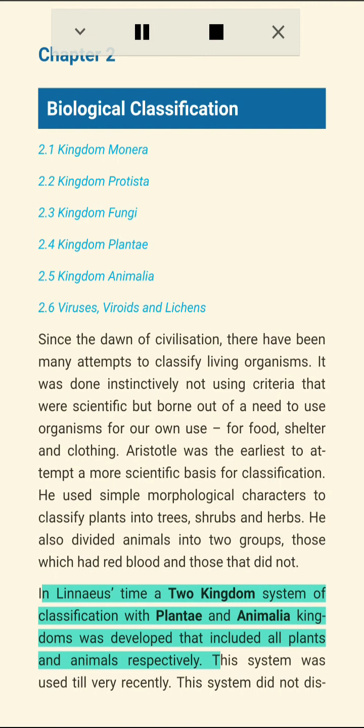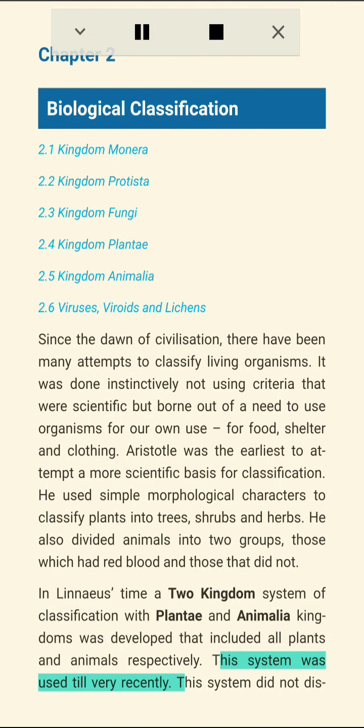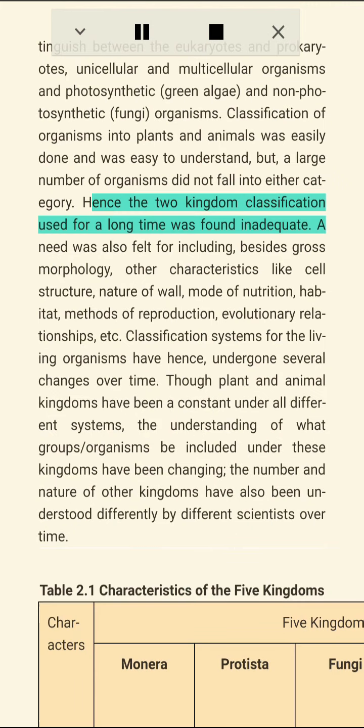In Linnaeus' time, a two-kingdom system of classification with Plantae and Animalia kingdoms was developed that included all plants and animals respectively. This system was used till very recently. This system did not distinguish between the eukaryotes and prokaryotes, unicellular and multicellular organisms, and photosynthetic green algae and non-photosynthetic fungi organisms. Classification of organisms into plants and animals was easily done and was easy to understand, but a large